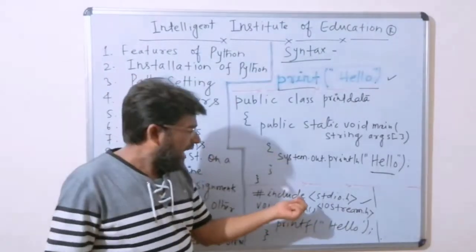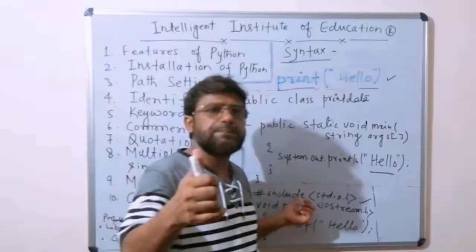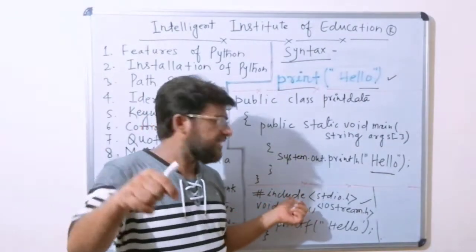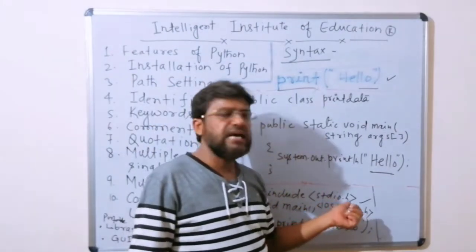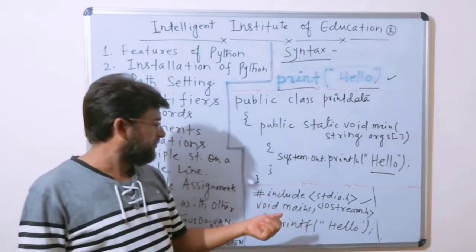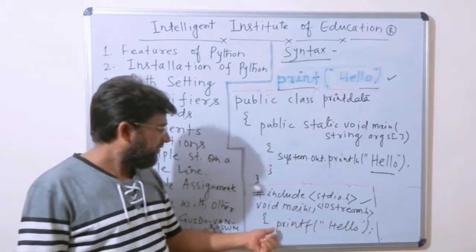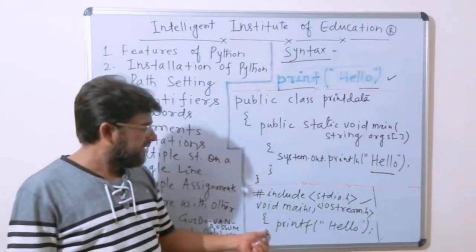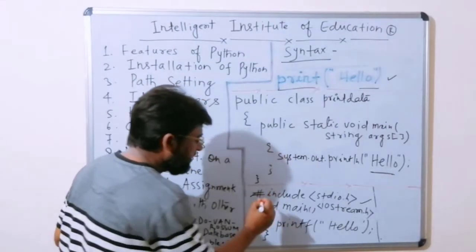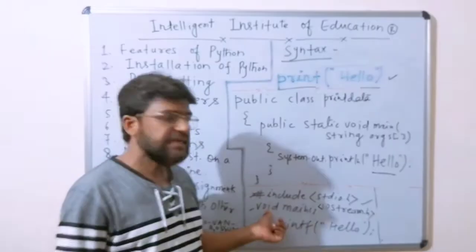Second, I want to compare with C and C++. Here also we have include; if C, then we have to write stdio.h, the standard input output header file, then void main, and finally within braces printf hello. So this also uses a 3 line statement.